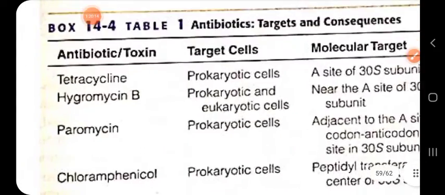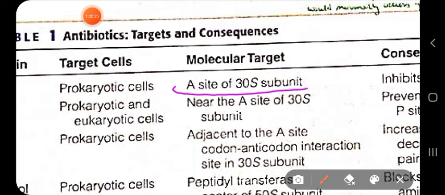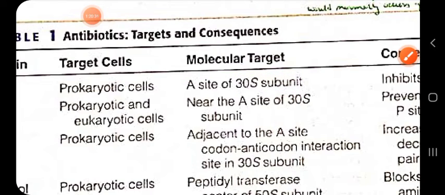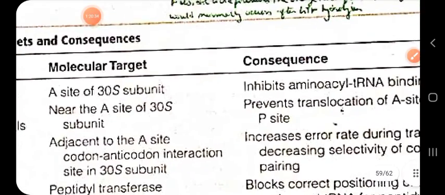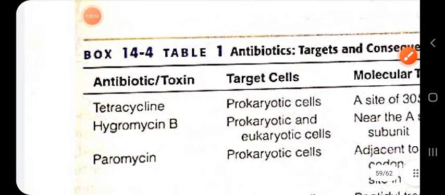The first antibiotic we all know is tetracycline. These antibiotics are targeted to kill the prokaryotic cell. Tetracycline binds to the A site of the small ribosomal subunit. When it occupies the A site, it inhibits the binding of amino acyl tRNA to the A site. So if the A site is occupied by the tetracycline antibiotic, how will the charged tRNA, or you can say amino acyl tRNA, bind to the A site? In this way, it does its work.